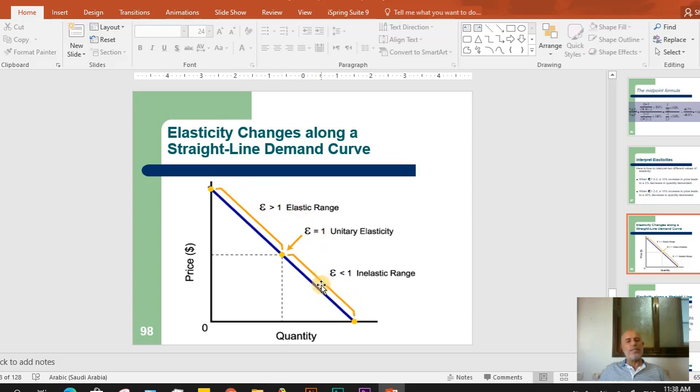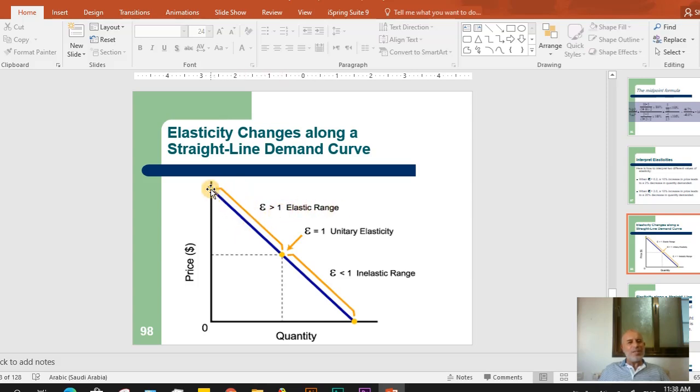And here, if we calculate the elasticity at a point here, it equals the lower half, the large part, divided by the small part, so elasticity is more than 1.